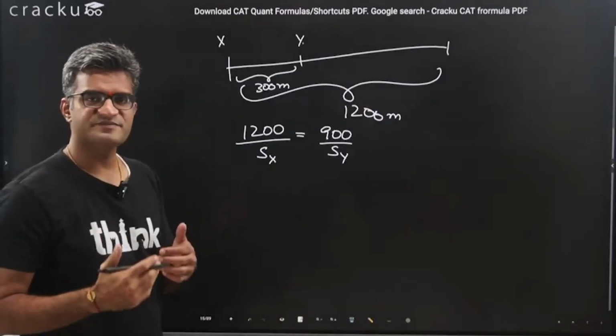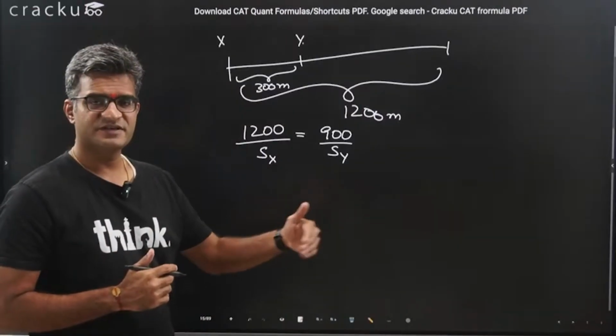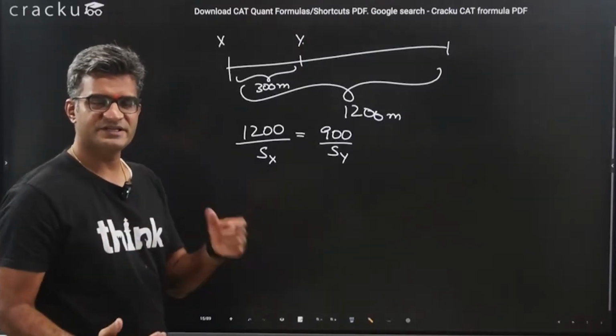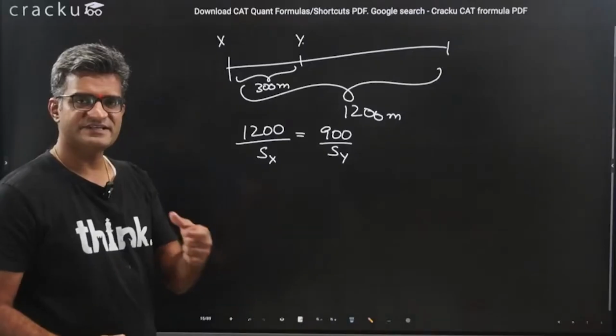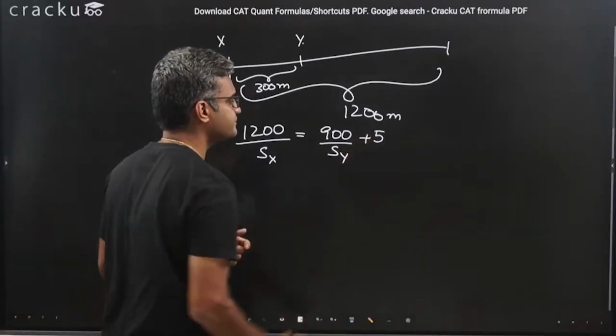Now he lost the race by 5 seconds. So Y got a head start of 300 meters. He finished the race and 5 seconds later X finished the race. This would imply that the time taken by Y is 5 seconds lesser than the time taken by X. So this will be the first equation.